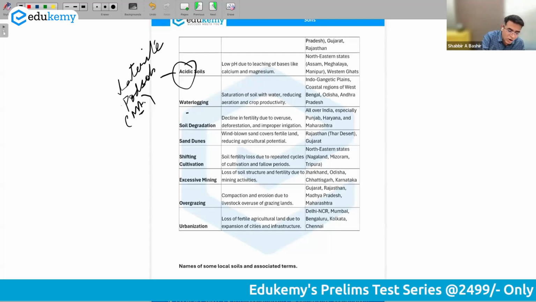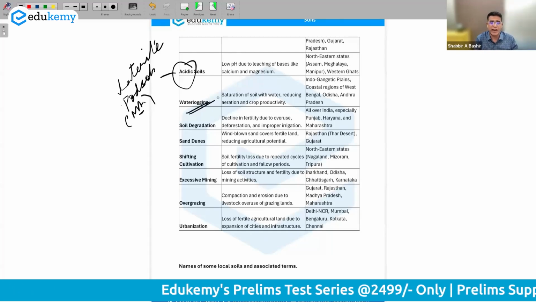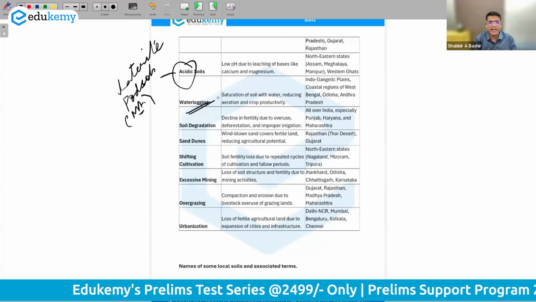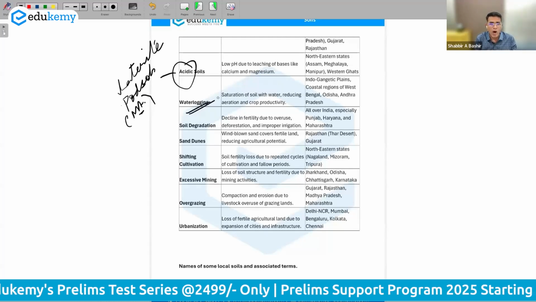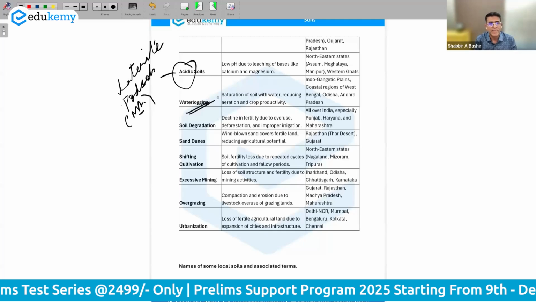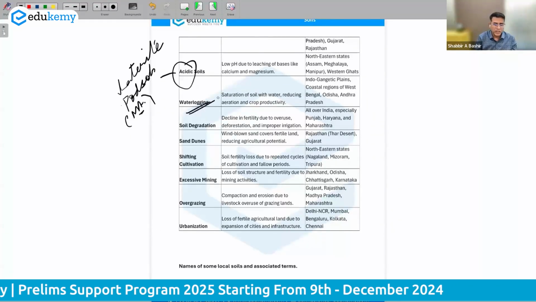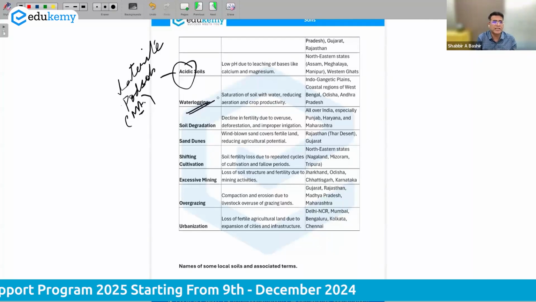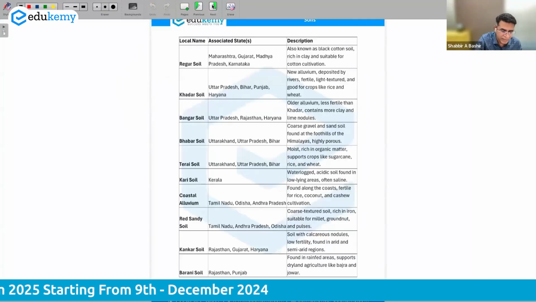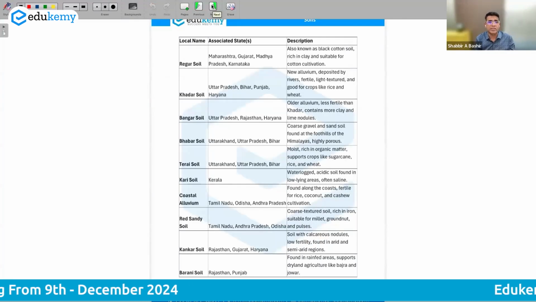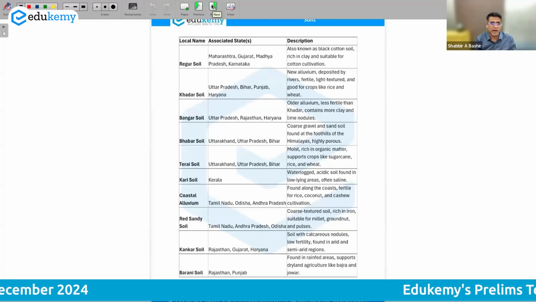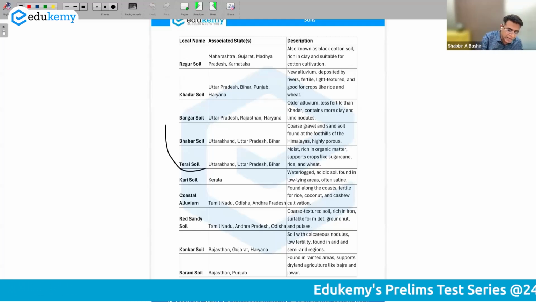Certain types of soils are waterlogging, particularly soils which have a lot of clay content. Okay, they can trap water. Terrai soils, deltaic soils, they're capable of trapping water. Black cotton soil can trap water. So we have listed down some of these problems that we have in the soils. We also have a list of local names: Rigur soil, Khadar soil, Bangar soil. I'm sure you've heard about these names.